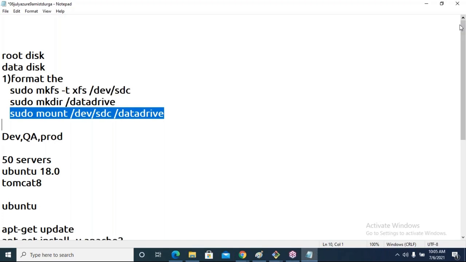There is a command called Chocolatey, like apt-get; in Windows we have a separate command. How to install IIS server. IIS is a web server or app server for .NET applications, like Tomcat is for Java applications. How to configure that. Tomorrow's session is very interesting.